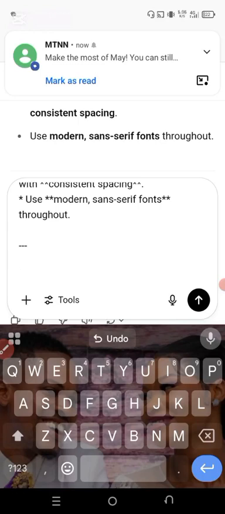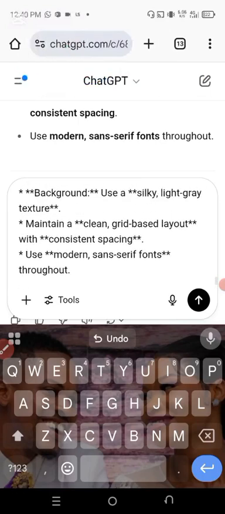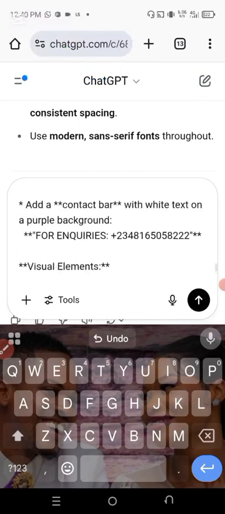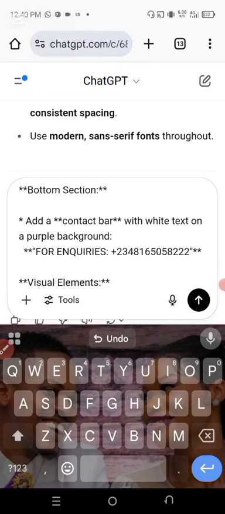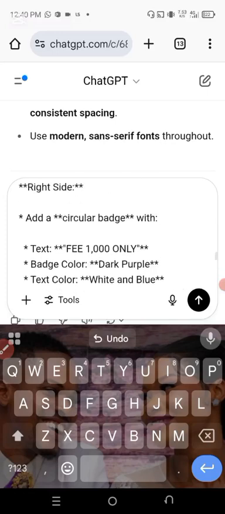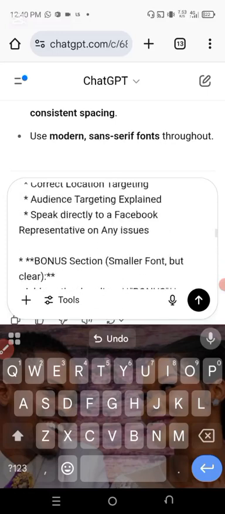Let's delete this. Use modal space, just leave it the way it is. Anything unnecessary, you can delete. For my inquiries, that's my number. I think we are good to go now.